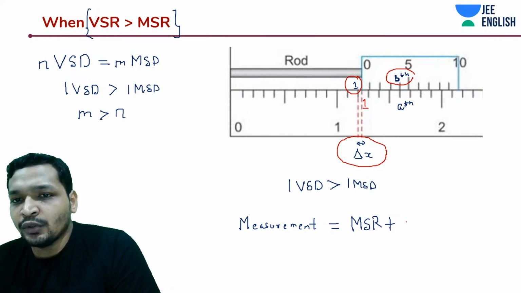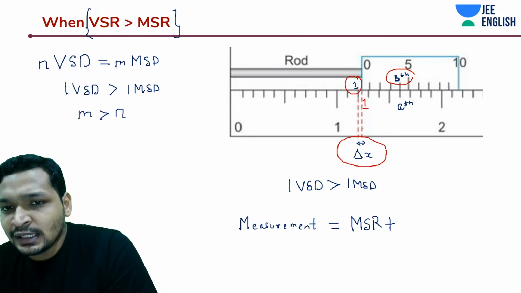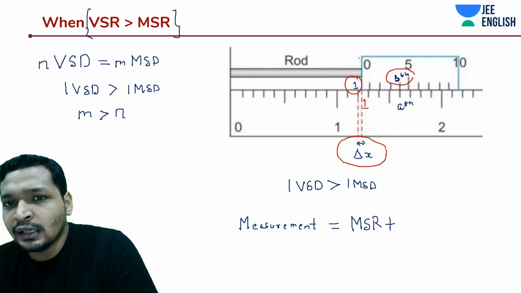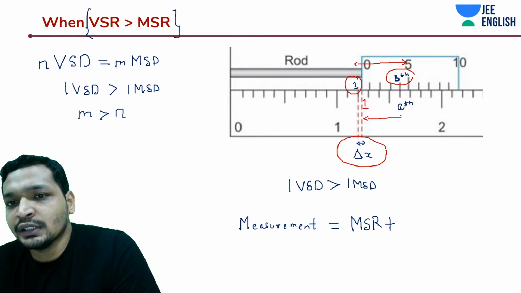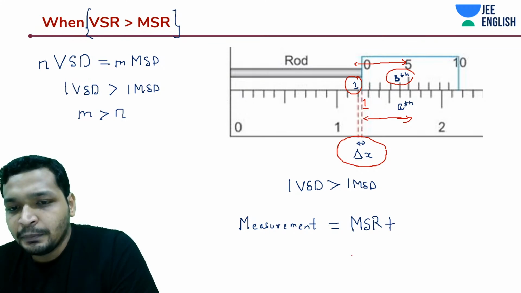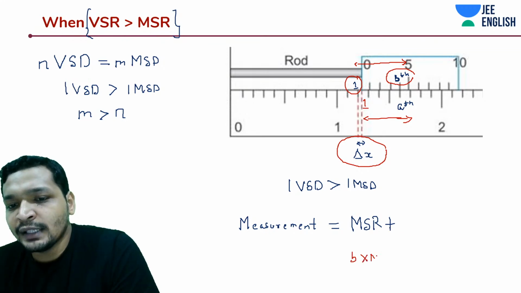You need to find out this small length, which is this length on your main scale reading, minus this length on your Vernier scale reading. The main scale length is going to be b into your main scale divisions.